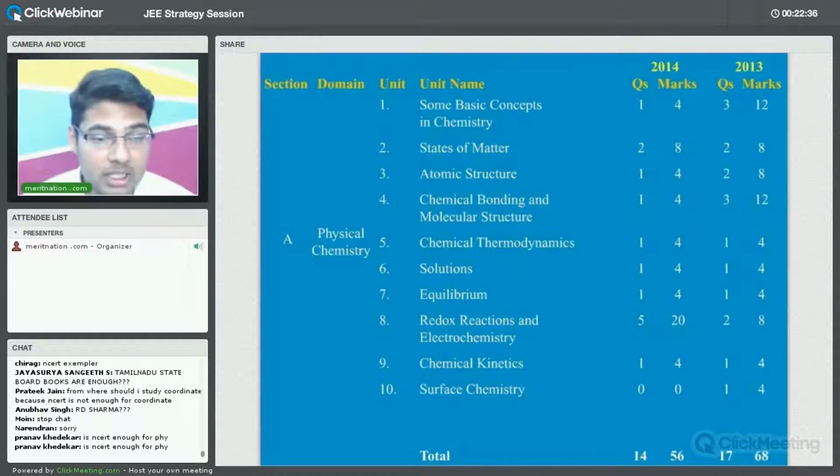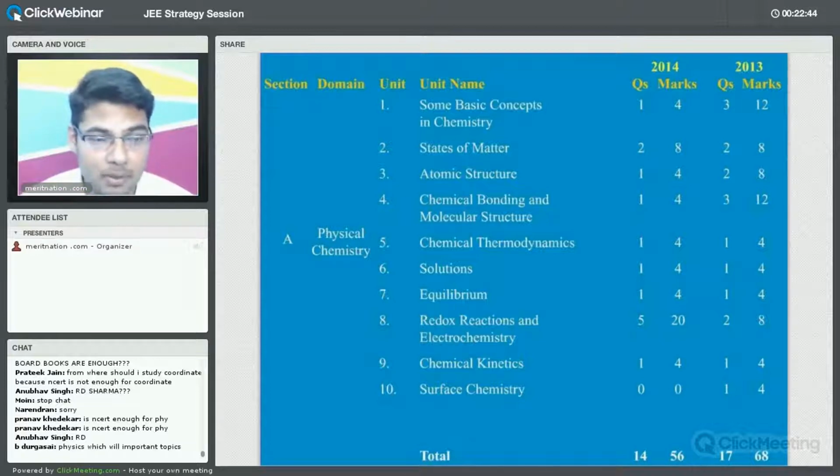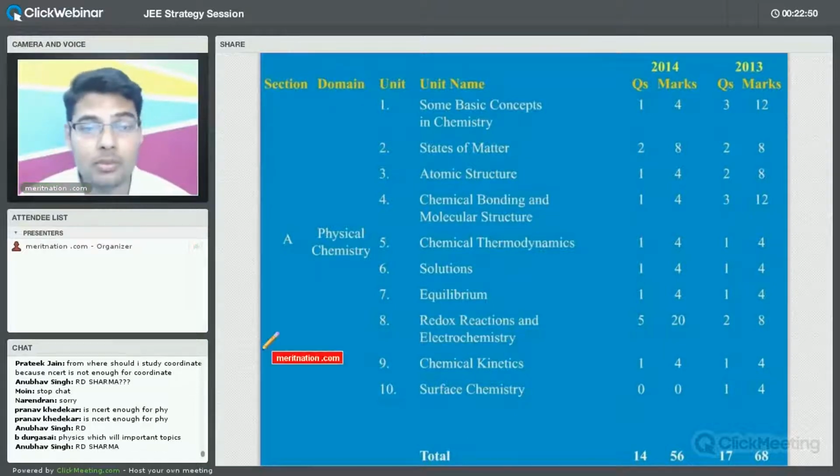Okay. So as Jasurya Sangeet said, Tamil Nadu State Board books are enough. Tamil Nadu State Board books are very good. For JEE Main they are enough, right? As far as Main is concerned. Fine. But for practice, you will have to get the questions. The more questions you practice, the more beneficial it will be for you.